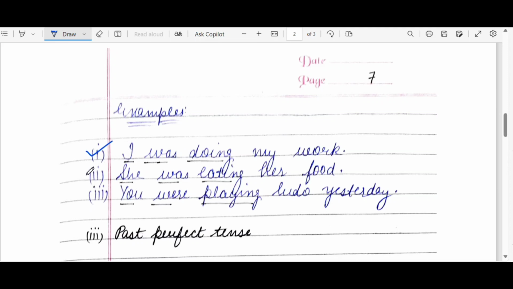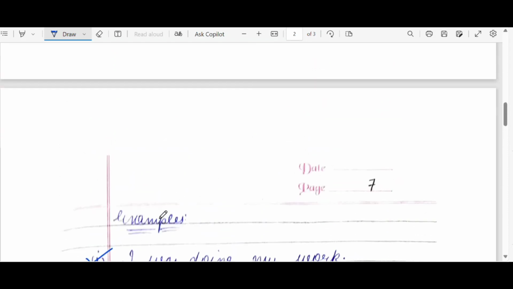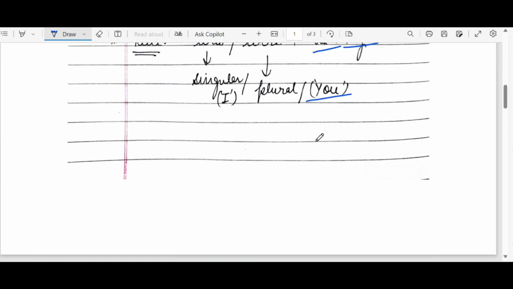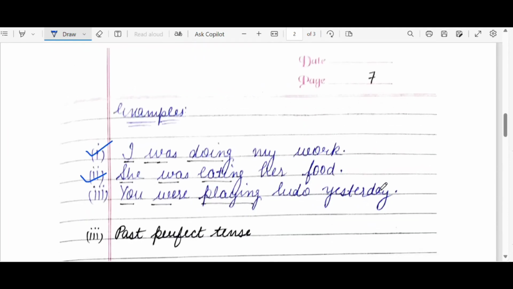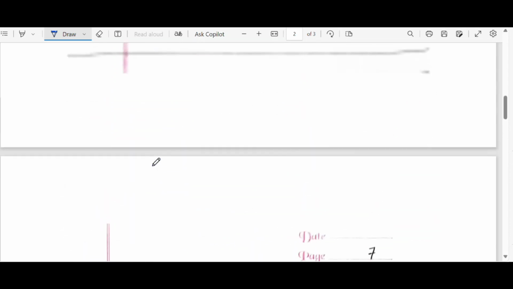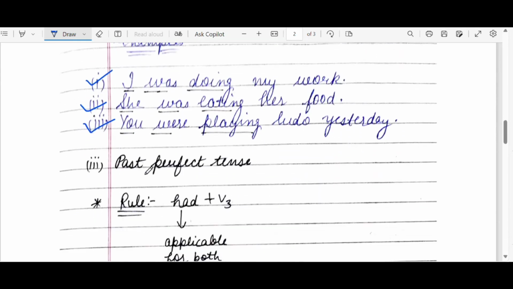She was eating her food. She plus was plus eat plus ing, it forms eating her food. She was eating her food. You were playing Ludo yesterday. You plus were. As were is used with you, it is written here. You were playing Ludo yesterday. It is very easy to learn tenses if you look carefully to the rules.